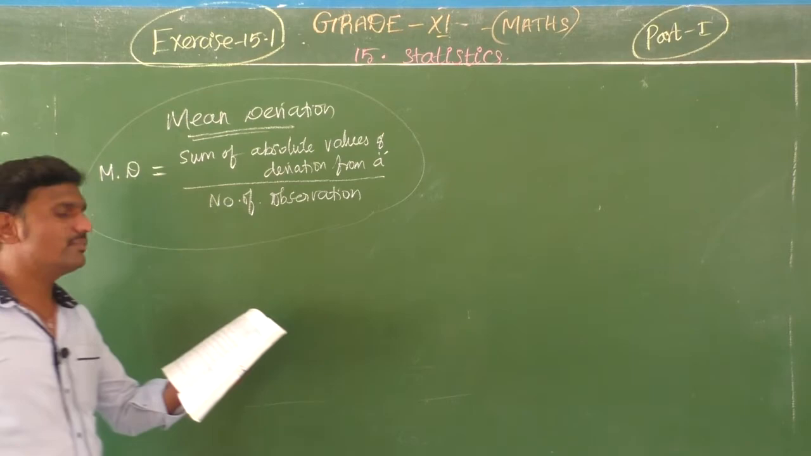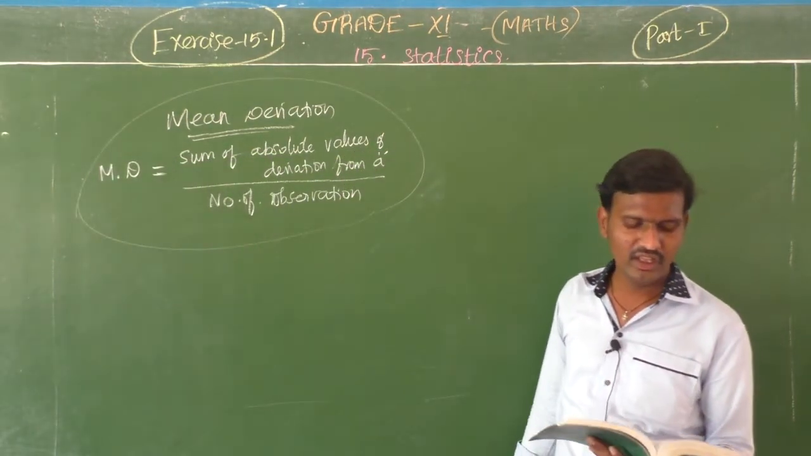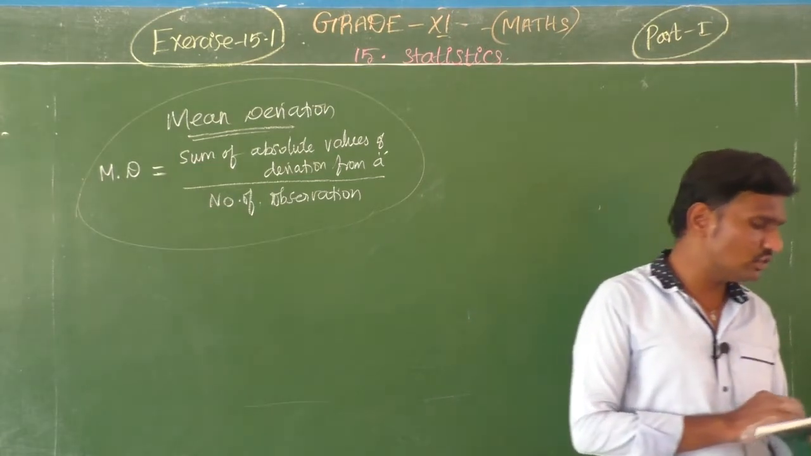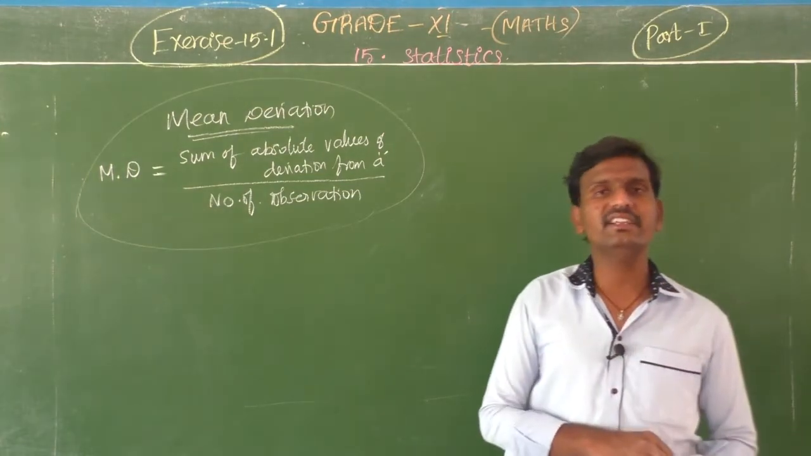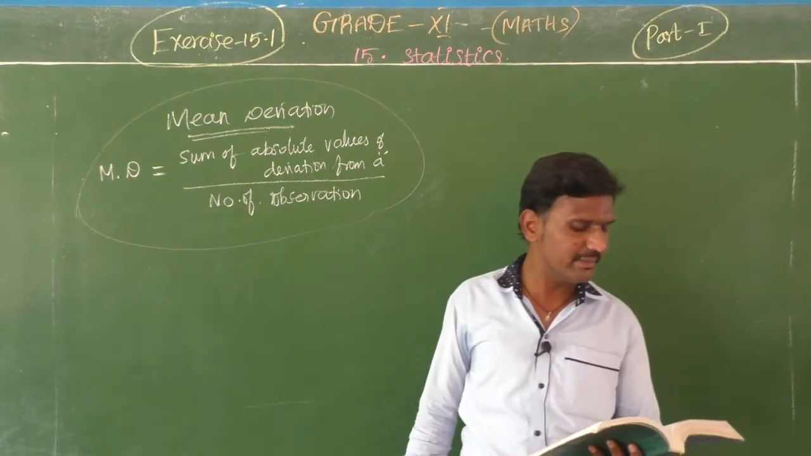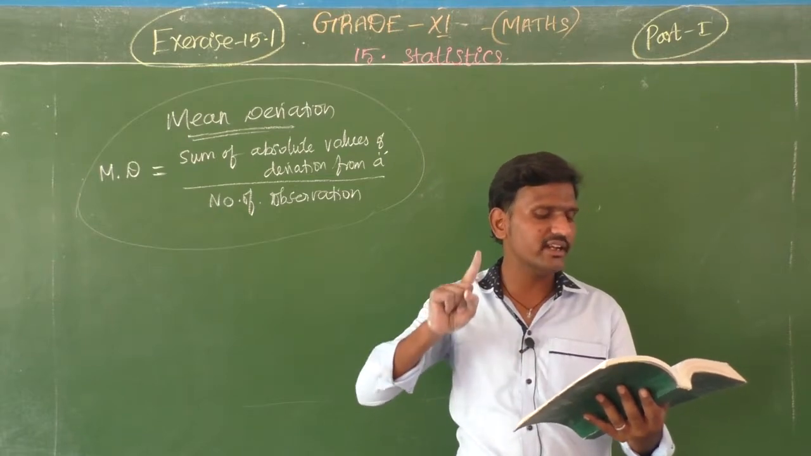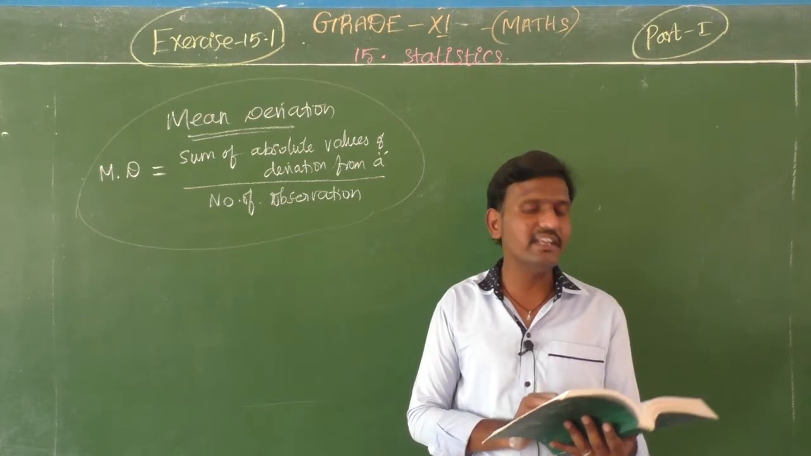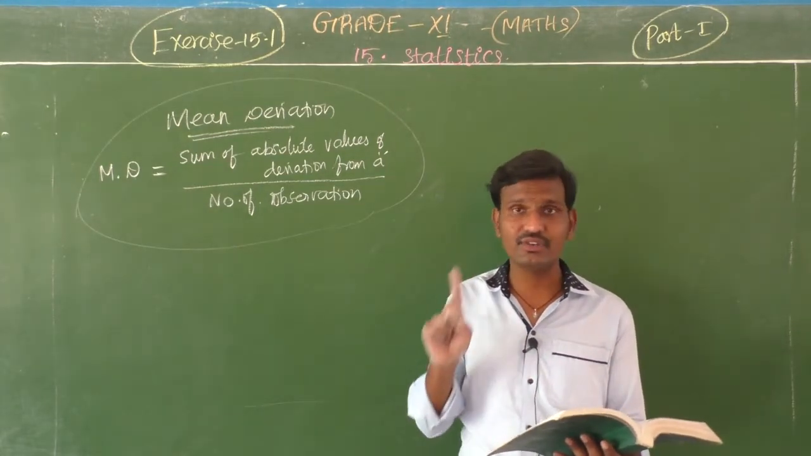Next, mean deviation for ungrouped data. Let n observations be x1, x2, x3 up to xn. Some observations are given, and now we are going to find the mean deviation. How? The first step: calculate the measure of central tendency about which we are trying to find the mean deviation. Let it be A. That is the first step.